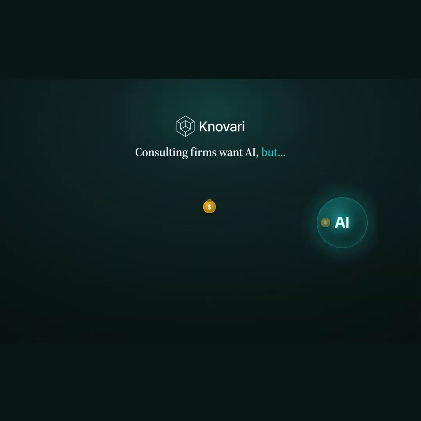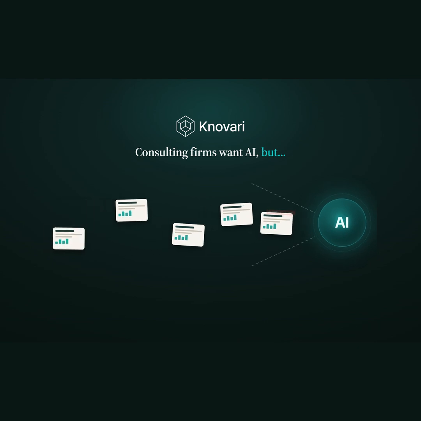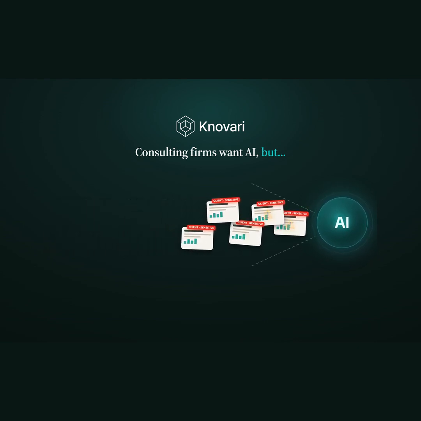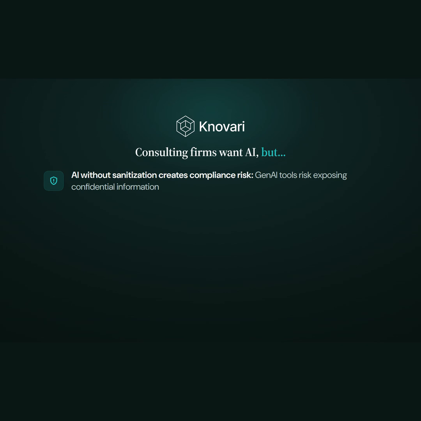Consulting firms are heavily investing in AI to improve productivity. All AI needs context. For consulting firms, all of that context from your projects is littered with confidential client data. If you feed confidential decks to AI, you risk reputational damage from leaking that client data.